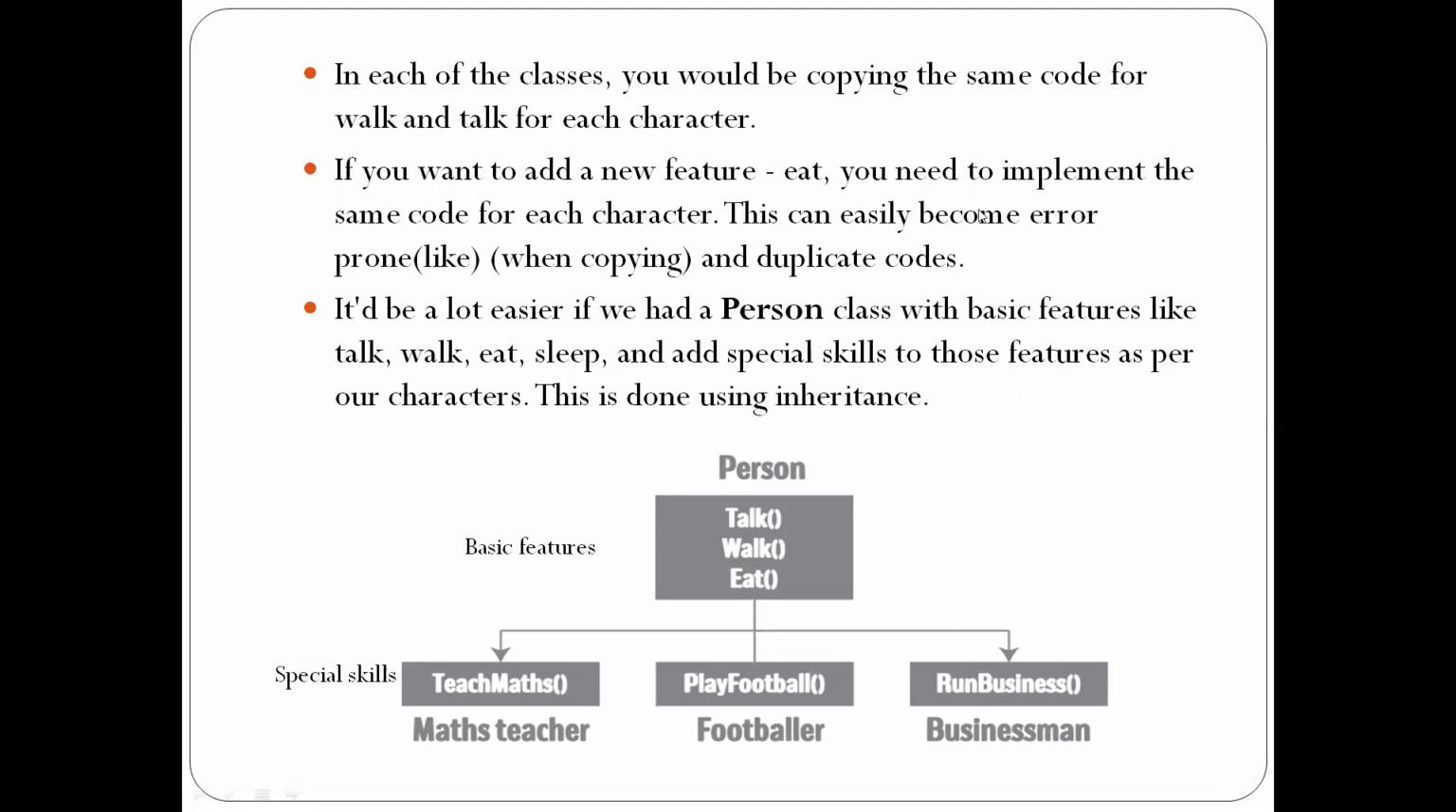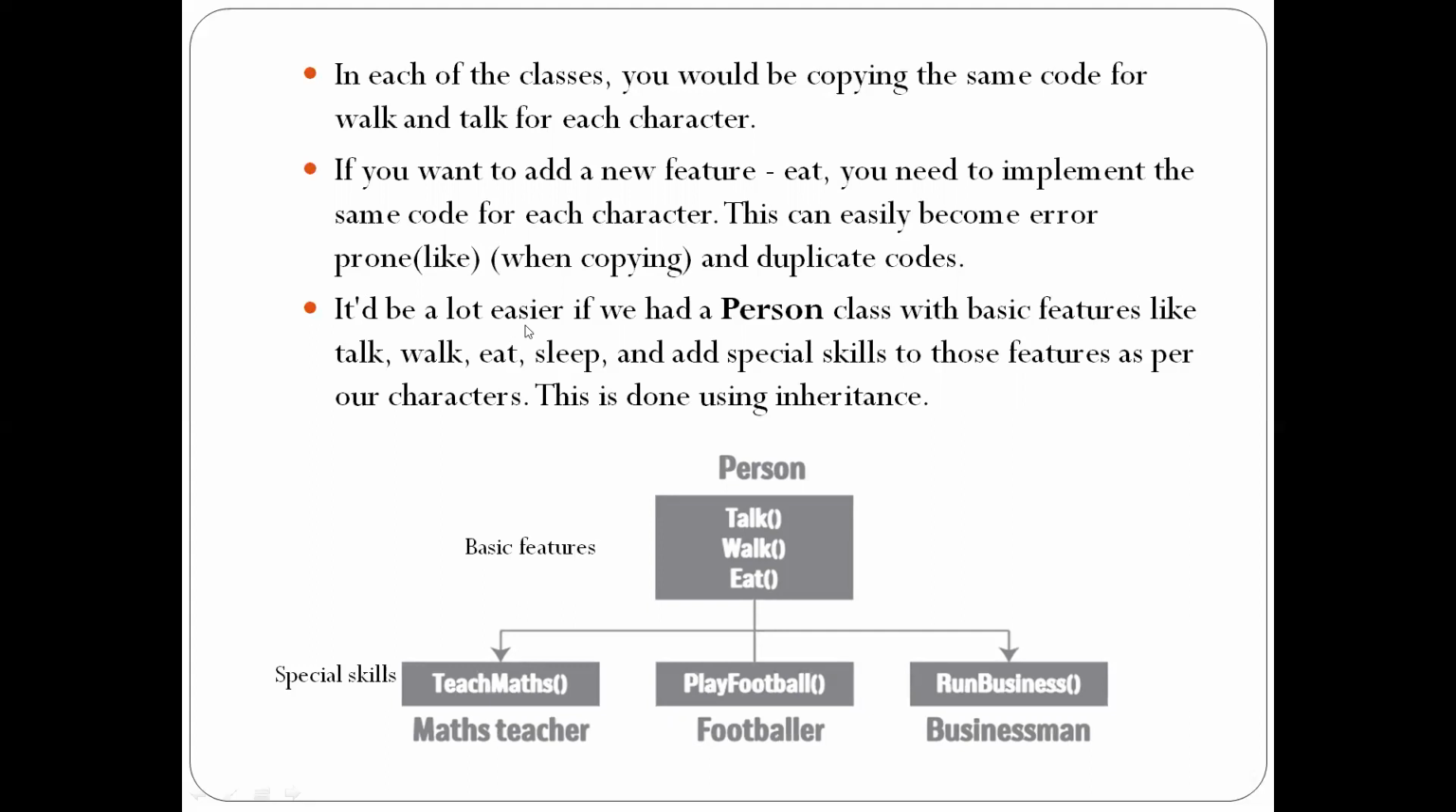So this can easily become error prone. Error prone is nothing but when we are copying and duplicating the code. So when you use eat as a function, like walk, talk, even eat is done by everyone. Once you implement eat in one parent class, that can be applicable to the child classes also.